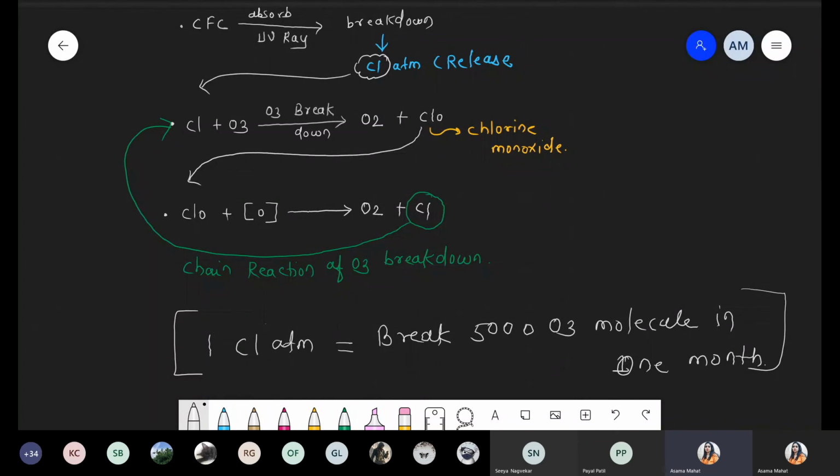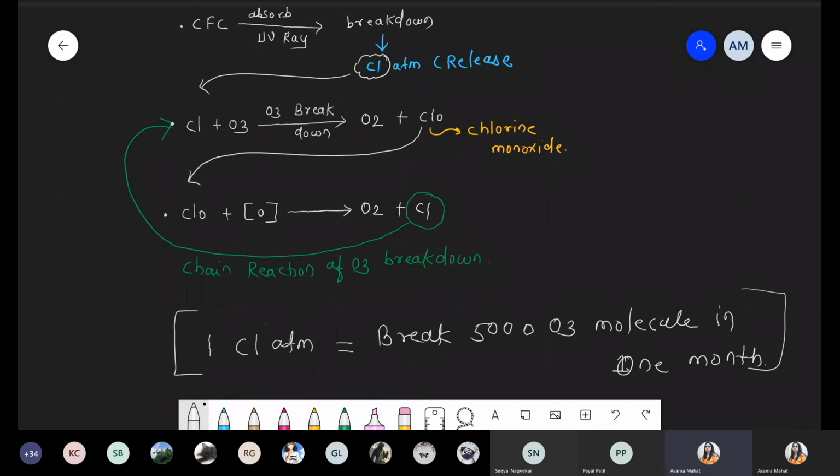But now what happened in this scenario? There is more breakdown of the ozone layer because of ozone depleting substances. And the major cause, first example, which is very hazardous, very radioactive substance, that is CFC. And when CFC undergoes breakdown, it releases chlorine, and chlorine now becomes reactive. So have you got this point?